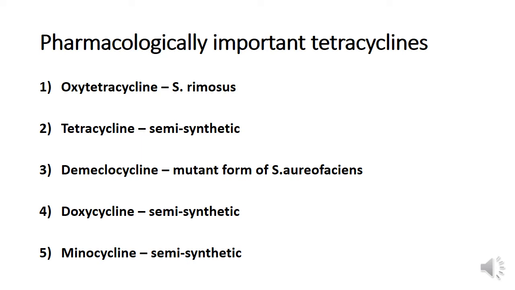Tetracycline, doxycycline, and minocycline are semisynthetic. Demeclocycline is obtained from a mutant form of Streptomyces aureofaciens. In 2005, synthetic analogues of tetracyclines, called glycylcyclines, represented by tigecycline, were introduced.